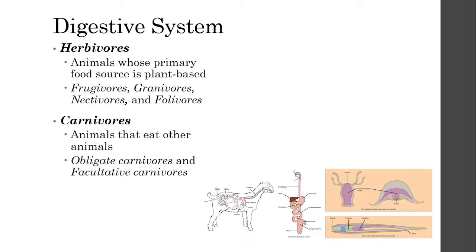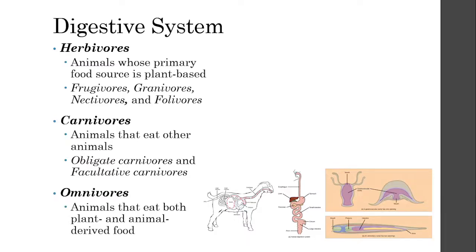And then we have what we call the facultative carnivores, wherein they have an option whether they want to eat animals. Facultative carnivores are most of the time also called omnivores, because omnivores have an option whether to eat animals or plant-based food. So humans are prime examples of omnivores.